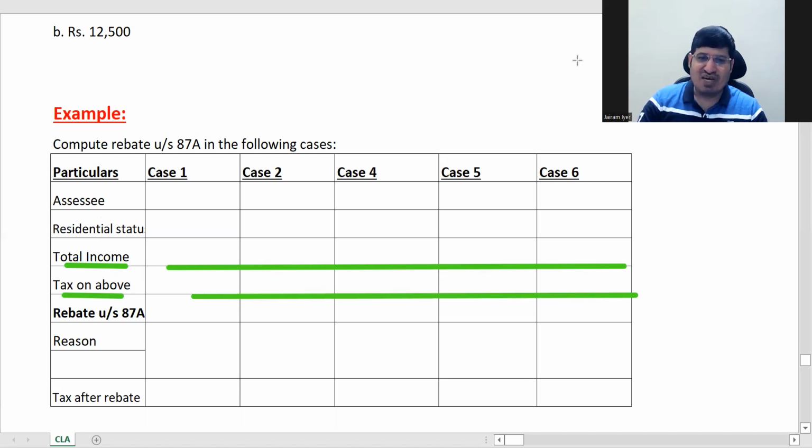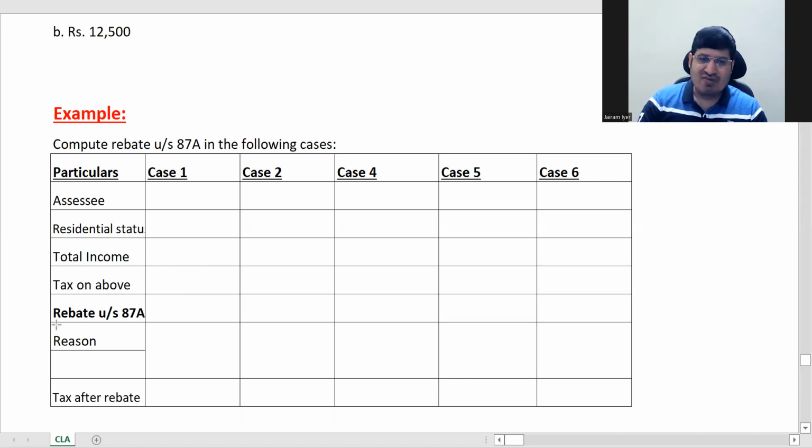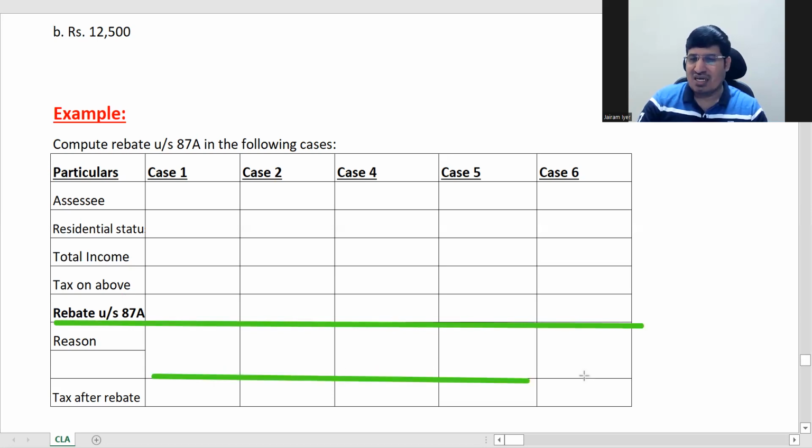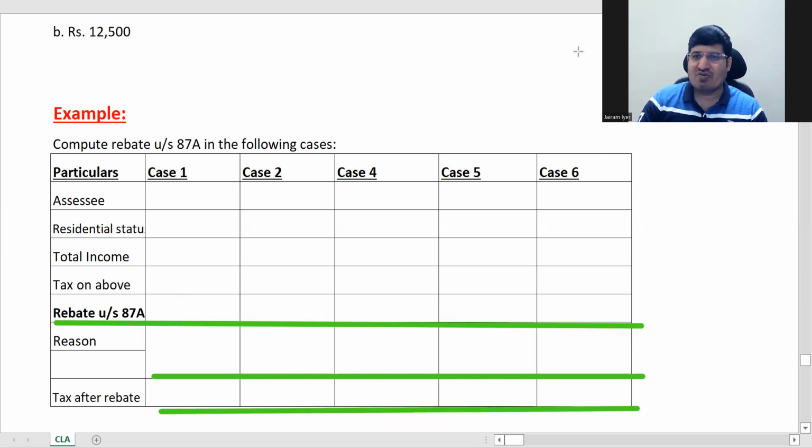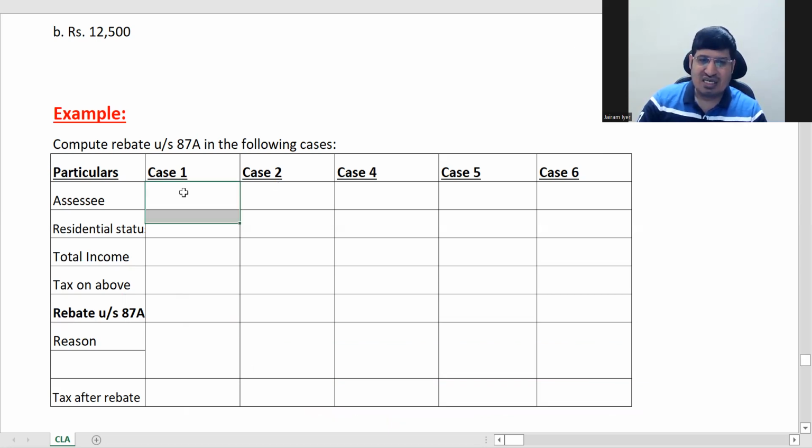These both will be given, and we have to give answer here whether rebate is needed or not. This line is for reason. If there's no rebate, why there is no rebate. If rebate is given, what is the tax after rebate? So one by one we'll do this. First thing is, let us just see who the SSC is.